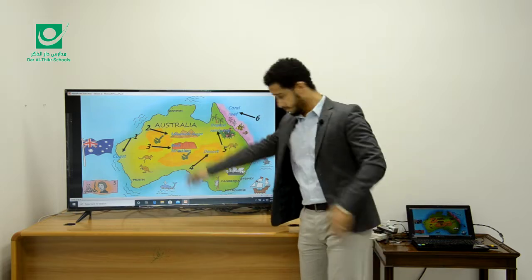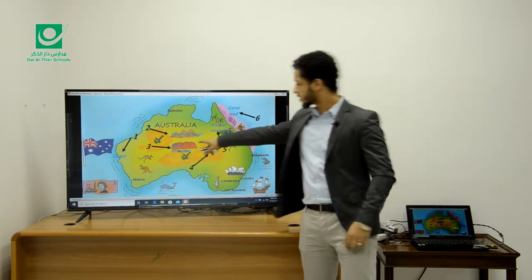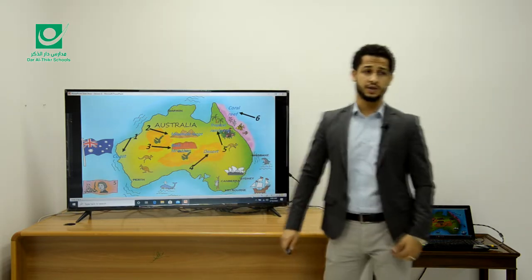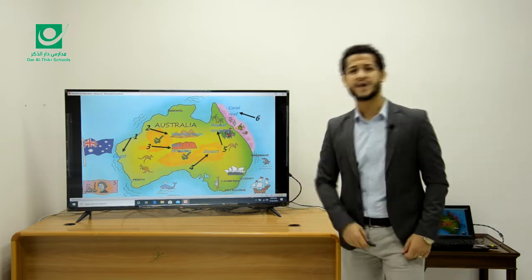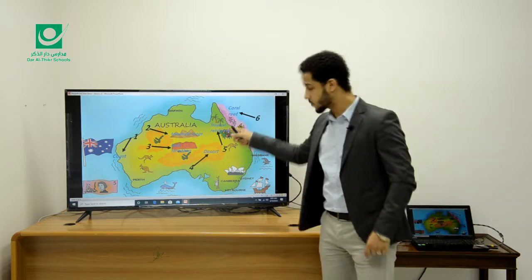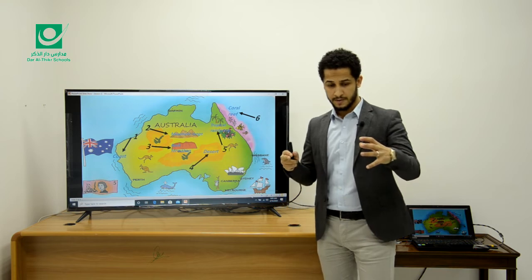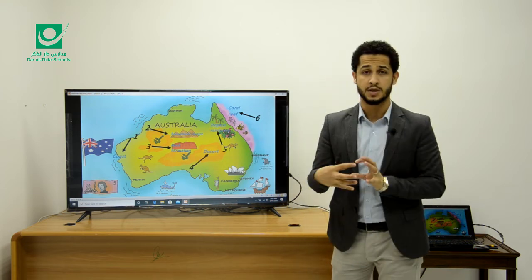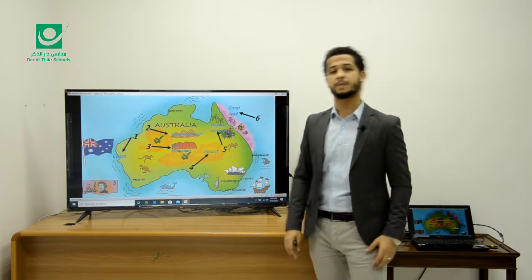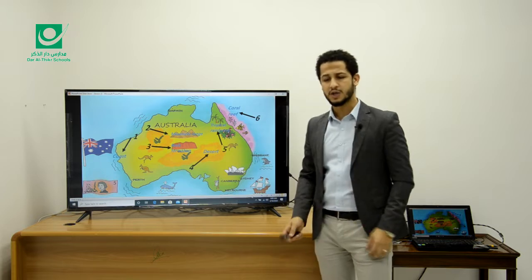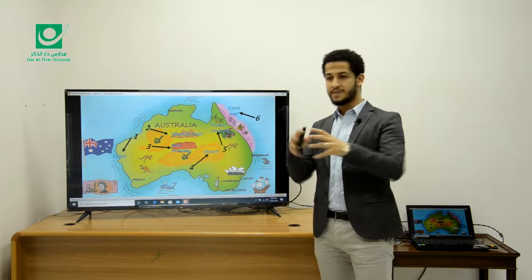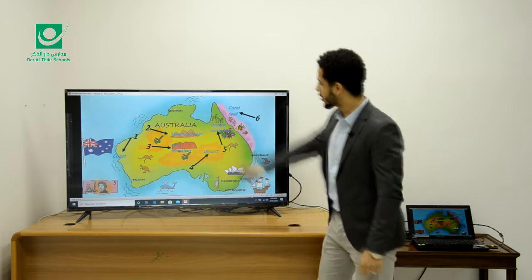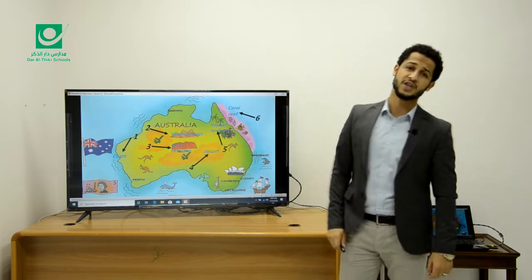Number three, what's this? Rock formation. Teacher, we know what a rock is. What's a rock formation? A rock formation means some rocks that are combined together to make a certain shape. So a rock formation, some rocks that are combined together to make a certain shape. We call this rock formation.